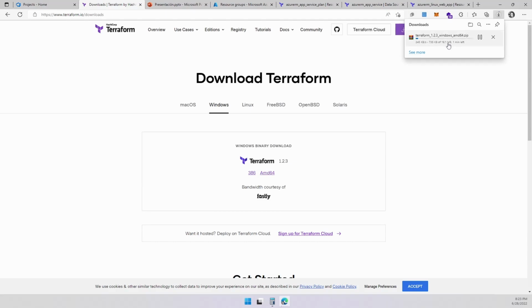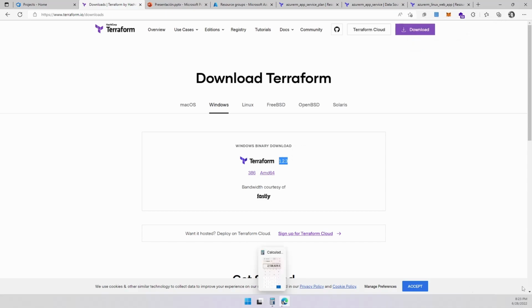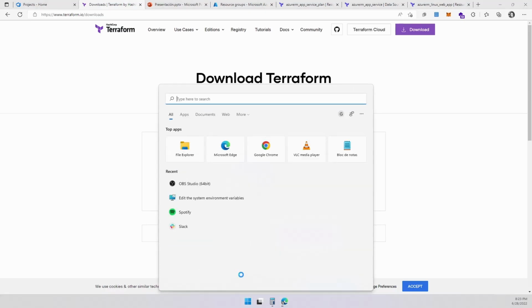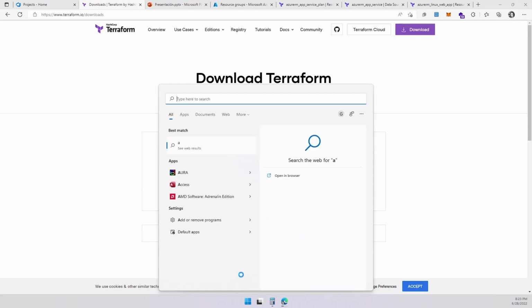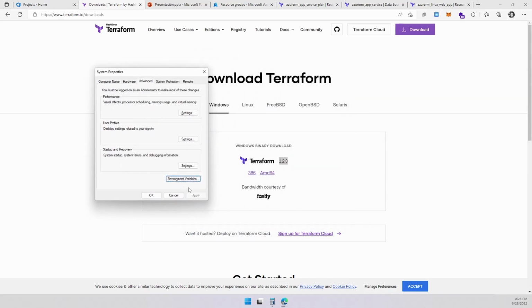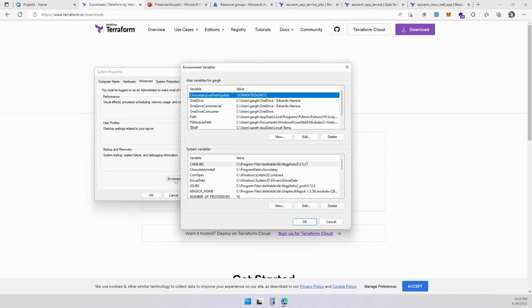One of the things that it says over here is the actual 1.2.3 version right now. It sounds funny that we have that. And second, we're going to look for system variables. It will be easier if I can spell correctly. So here we're going to have our environment variables, right? The system properties. We're going to go to the environment variables. And here, this is the user, on the top, variables for the actual user right now. I'm looking for the system variables.